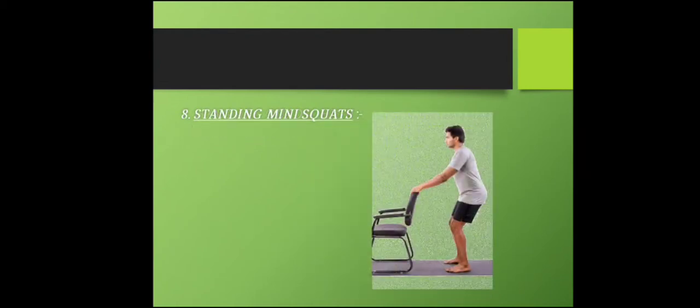Next is standing mini squats exercise. For this exercise, ask the patient to stand next to any sturdy object or chair. Feet should be shoulder width apart, toes pointing slightly outward, as seen in the picture. You can squat down partially, sticking the buttocks out as if you are sitting in a chair. One thing you should keep in mind during this exercise is that your knees should not go in front of your toes. And the next exercise is standing march exercise.